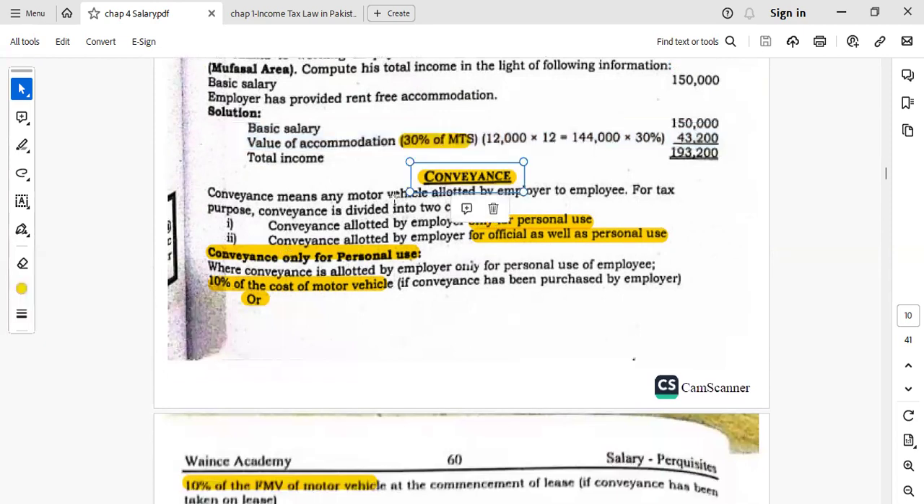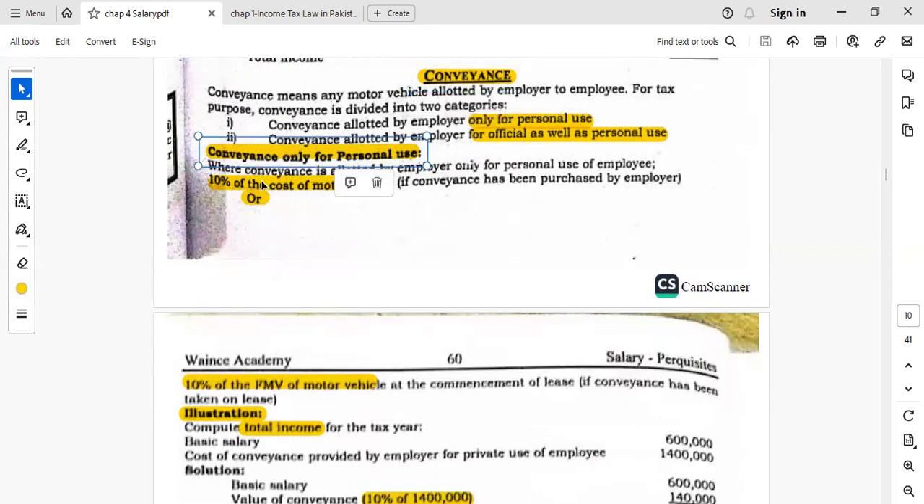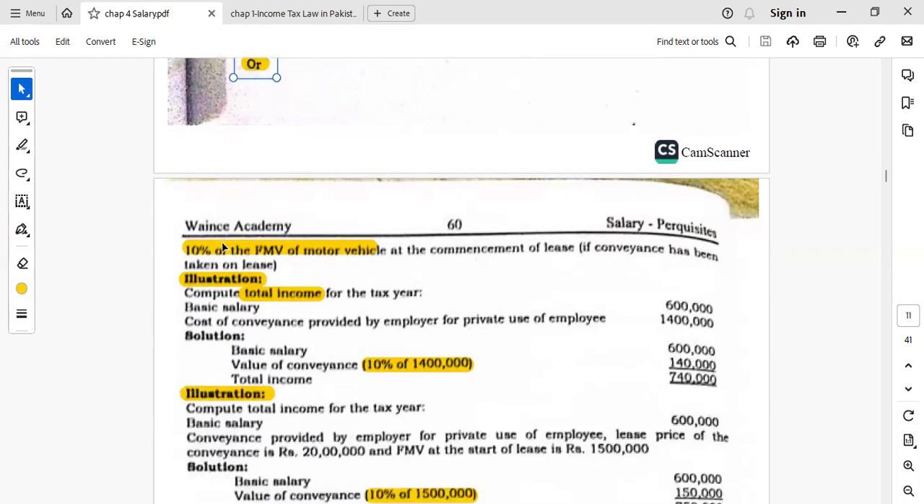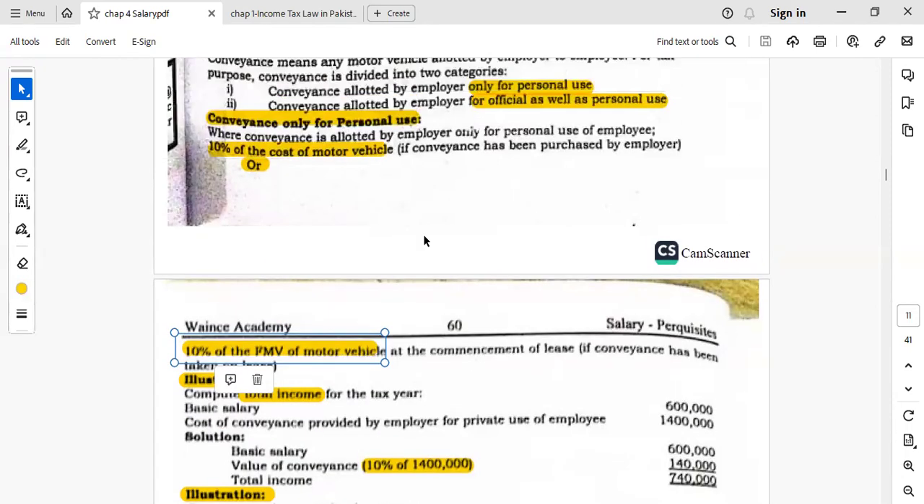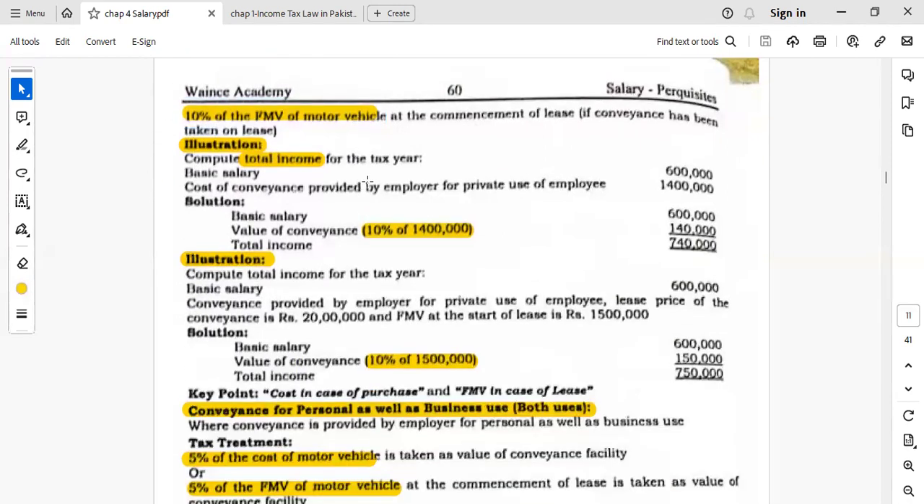Next benefit is conveyance. If conveyance is provided to the employee by the employer for personal use, then 10% of the cost of the motor vehicle, or 10% of the fair market value of the motor vehicle. In case of lease, we will take fair market value. In case of the purchase of the vehicle by the employer, other than the lease, then 10% of the cost of the motor vehicle will be added. So remember these two examples.